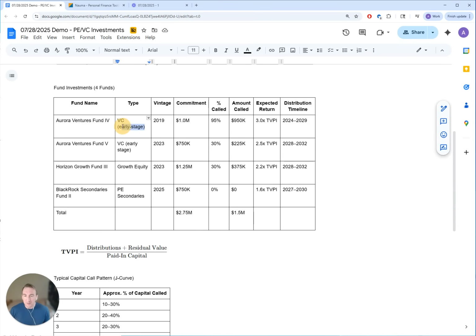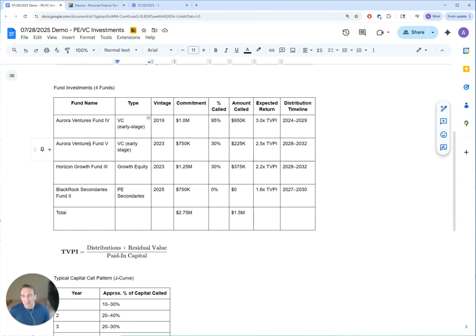Because this is early stage, some of the investments here will qualify for QSBS, so we'll keep that in mind. But again, it's not necessarily all investments, because if it's seed stage companies or even Series A, then it might qualify for QSBS. But beyond that, it's not. And typically, sometimes funds have a mix of investments. So some investments may qualify for QSBS and some not.